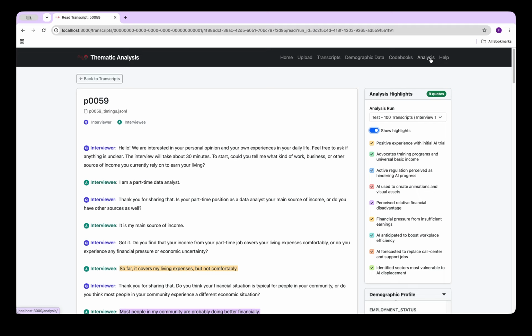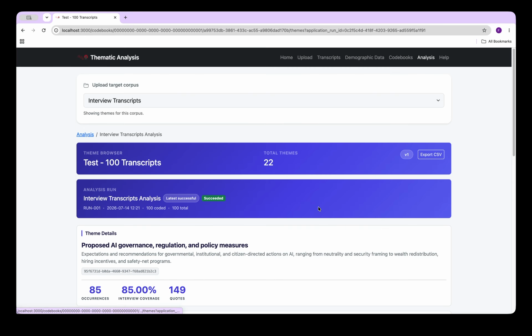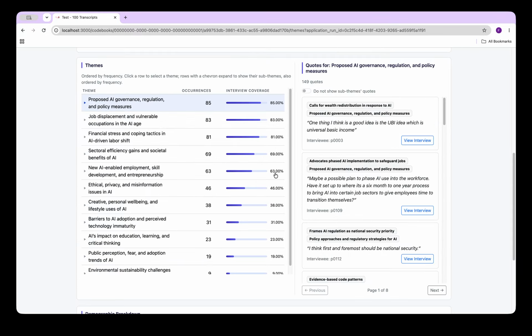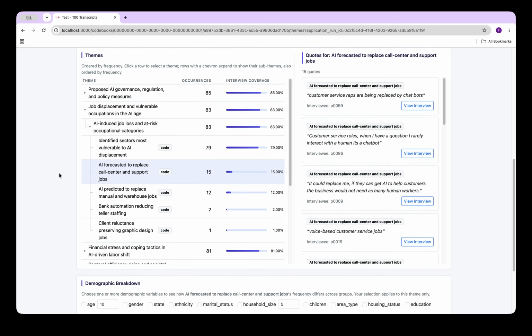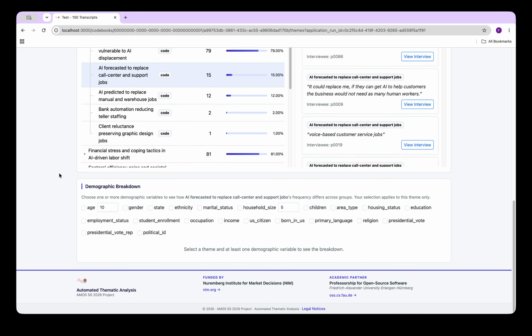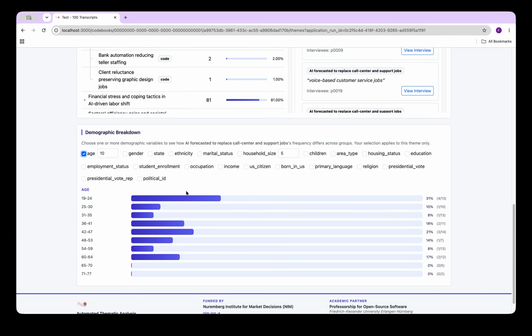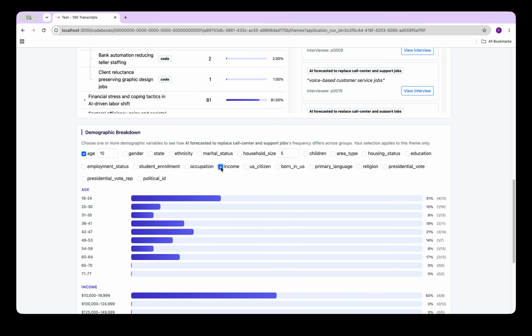Another interesting feature is that if you are in an analysis, you can also click on a theme. For example, we were looking at call center replacement. You can also look at the demographic breakdown. You can see by age, so you can see how different ages feel about that. You can see other features in our data set, for example, income, household size.